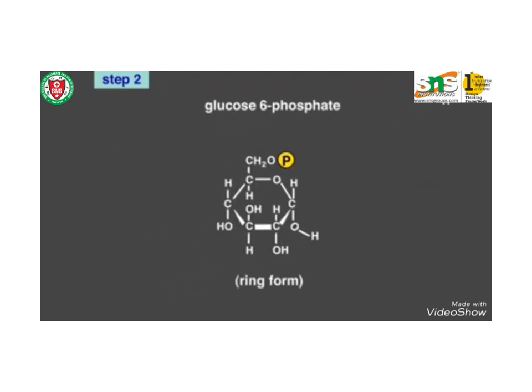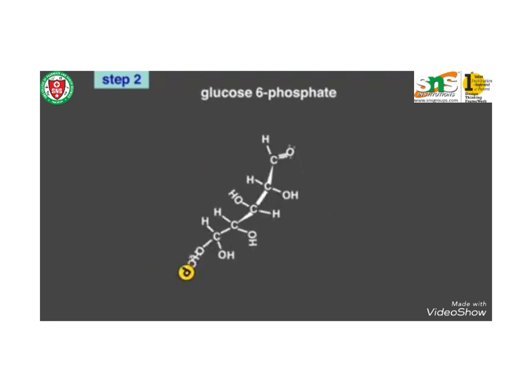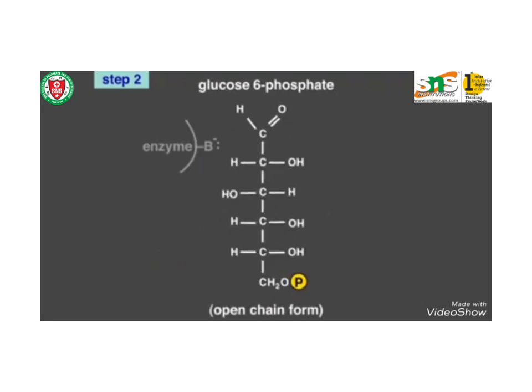And now you can see the glucose 6 phosphate isomerized. It's an open chain, and the enzyme forms it.